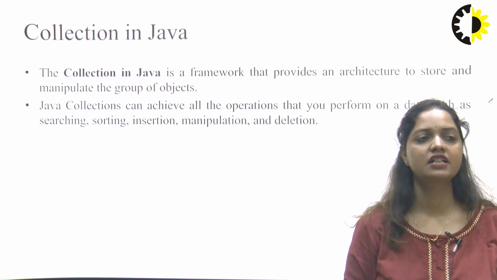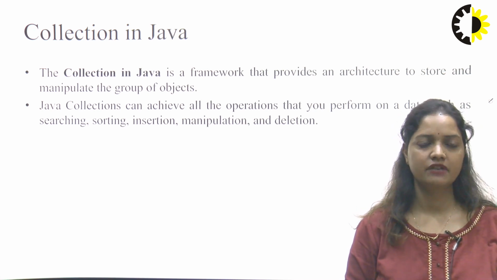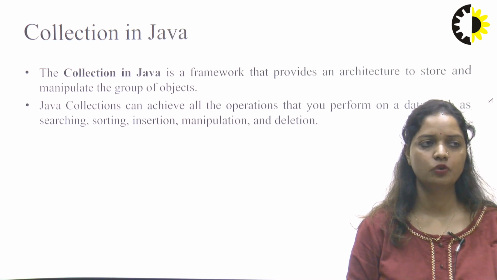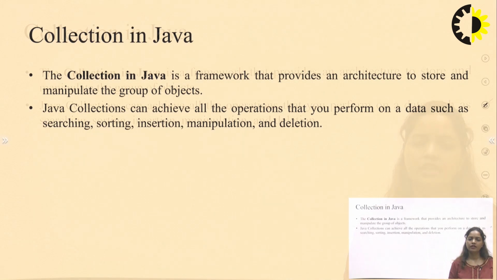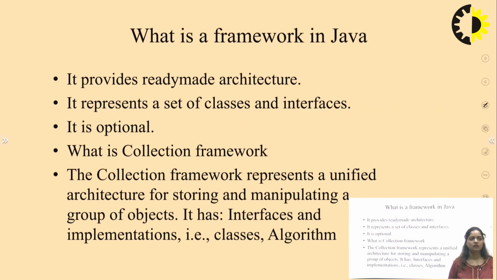Now, what is collection in Java? Collection in Java is a framework that provides an architecture to store and manipulate the group of objects. In Java, for implementing the data structure, we use the interface collection. So, collection is a framework that includes the ready-made architecture and represents a set of classes and interfaces. The collection framework represents a unified architecture for storing and manipulating the group of objects.